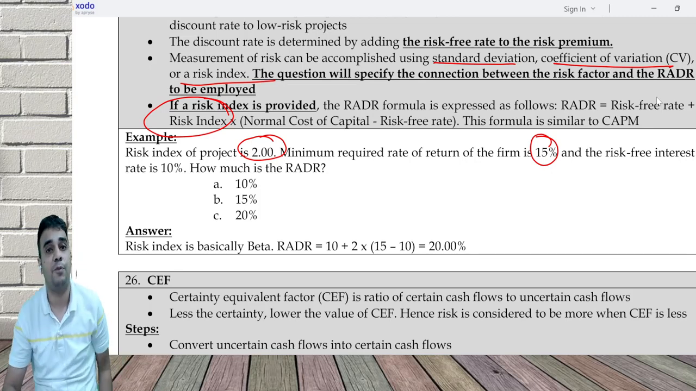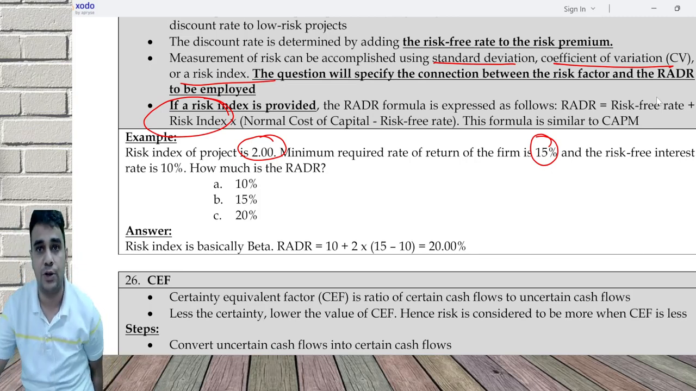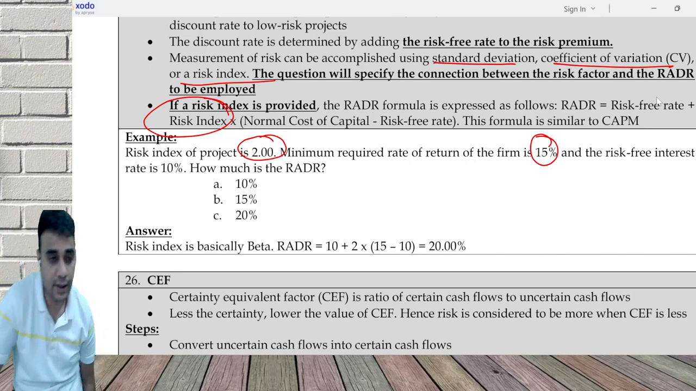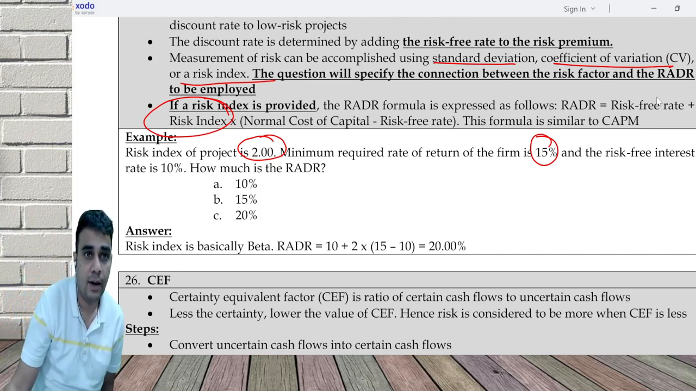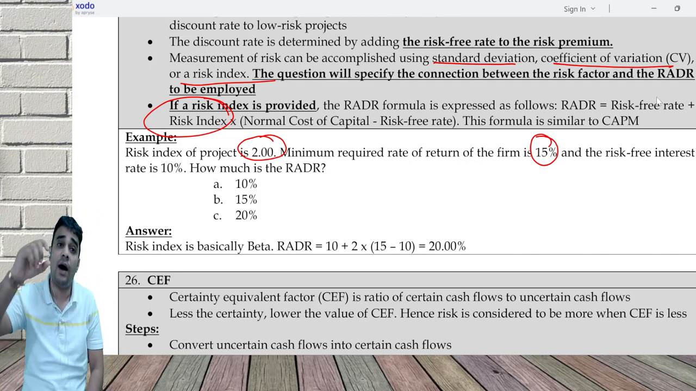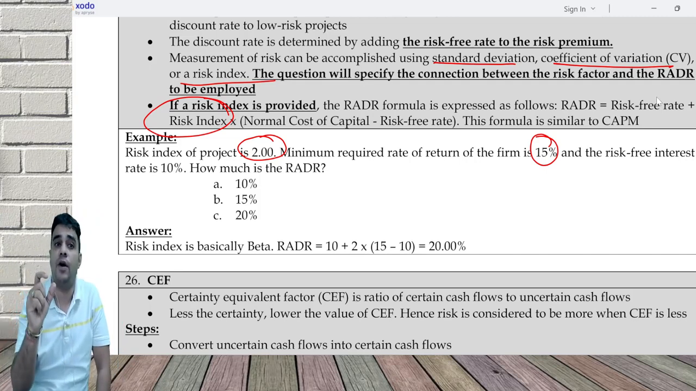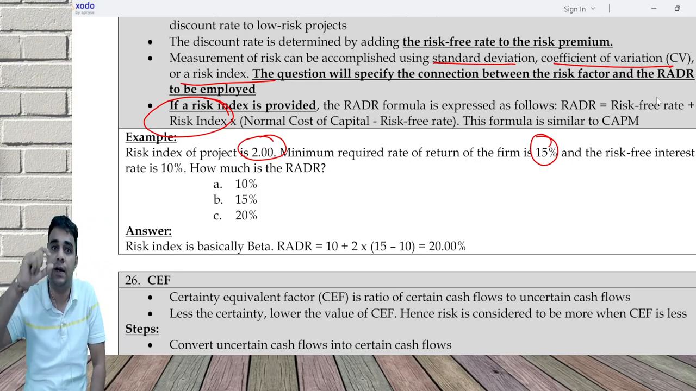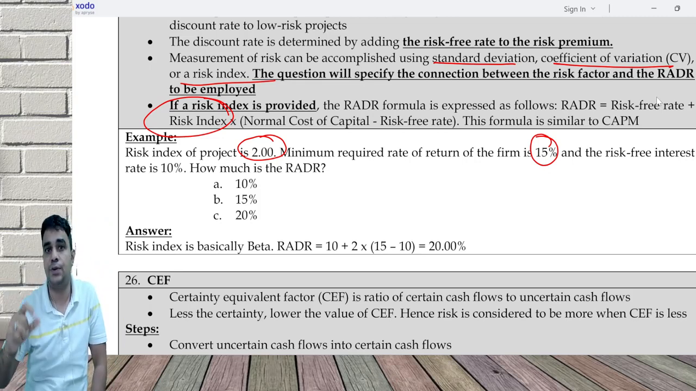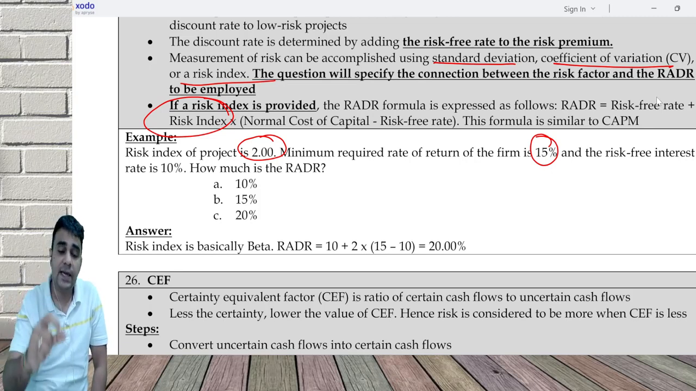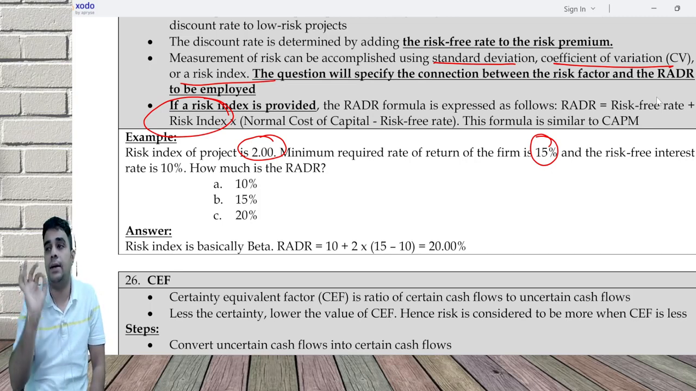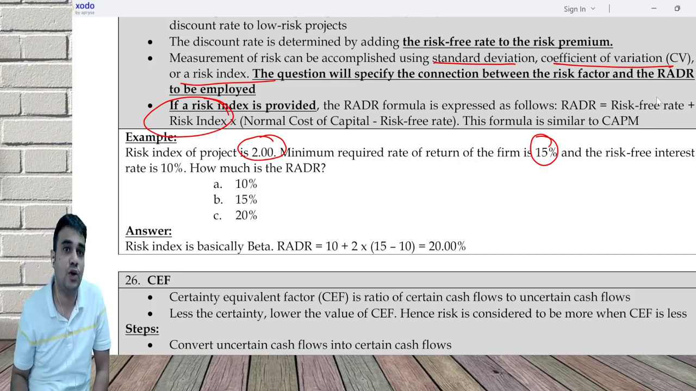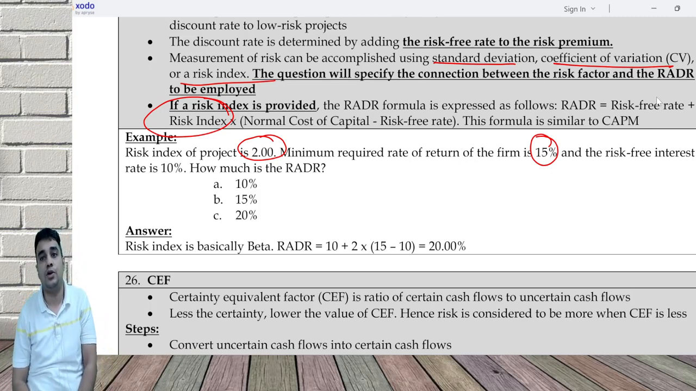Then came the CE approach, which is slightly difficult for an organization to follow, but it is a better approach than RADR. What RADR says is that the risk of a project is going to be the same across years: year 1 20%, year 2 20%, year 3 20%. The CE approach allows us to not change the discount rate. The discount rate under the CE approach is equal to the risk-free rate.